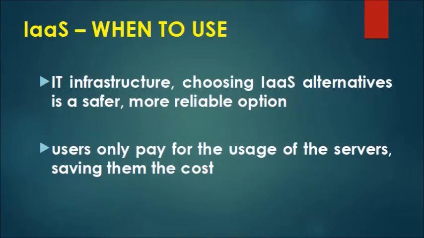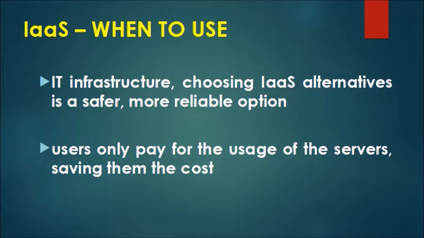Next, we have when to use IaaS. IaaS is beneficial to businesses of all shapes and sizes as it allows complete control over the infrastructure and operates on a pay as you use model. So it fits into most budgets. Users only pay for the usage of the server and it saves them a lot of cost.